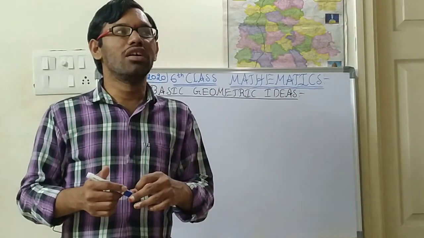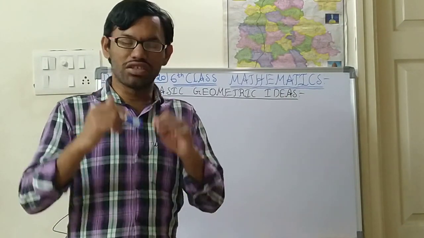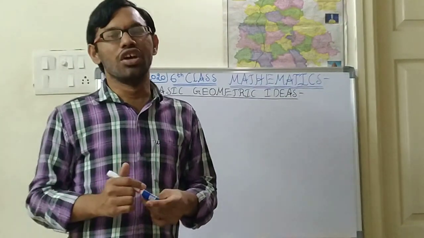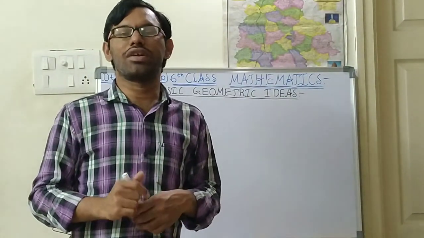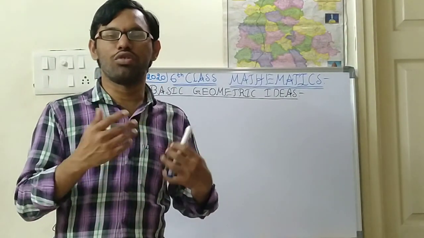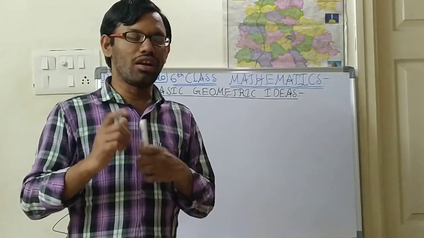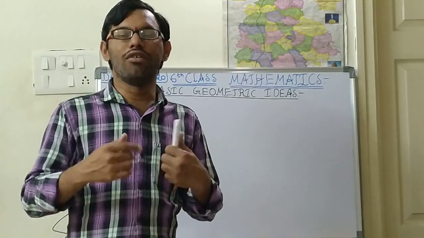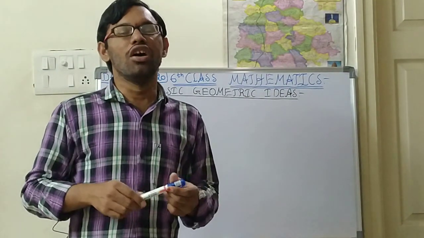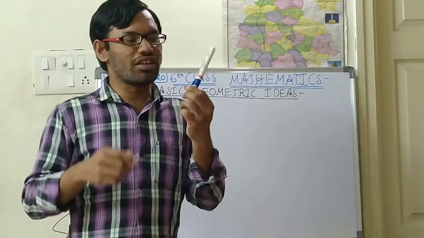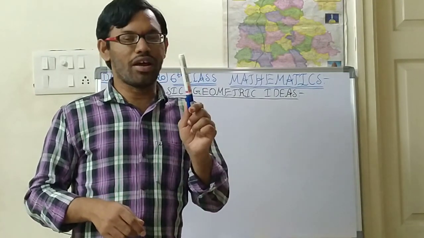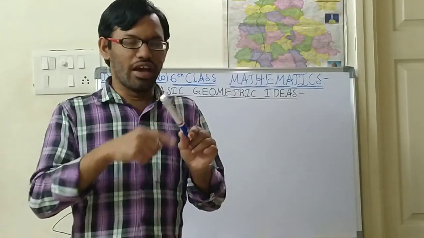If you see each and every object in your house, each object will have a particular shape. Without a particular shape there won't be any object. Suppose this pen, this marker is there. For this marker there is one type of shape, one type of structure. Structure means a form.